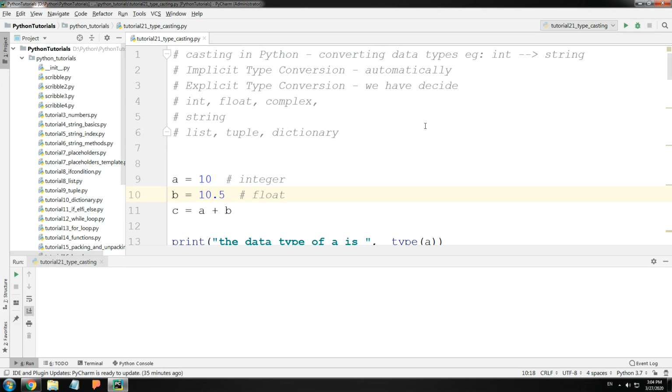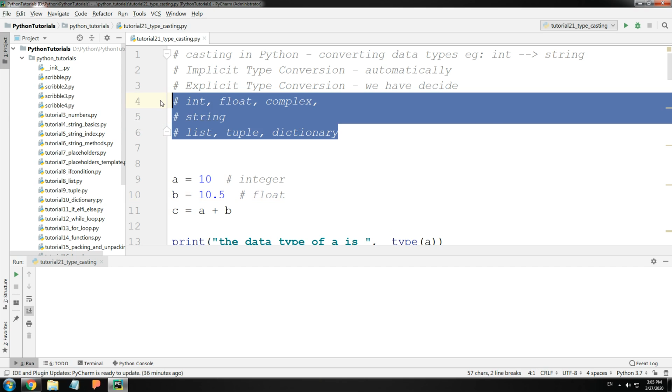In this tutorial, we'll be looking at what is typecasting in Python. Typecasting means converting one data type to another data type, like converting an integer to a string. Typecasting can happen in between your inbuilt variables such as integer to a float, integer to a complex number, strings, lists, etc. It can also happen in between your user defined data types as well.